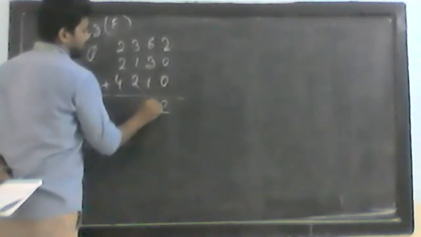These are the numbers we need to add. So now 2 plus 0 plus 0, so the answer is 2. 6 plus 3, 9, plus 1, 10, then 0 carry 1. Now 3 plus 1 how much? 4, then 1, 5 and 6, 7. Here 2 plus 2 and 4 is 8.